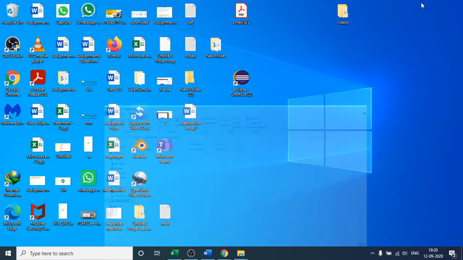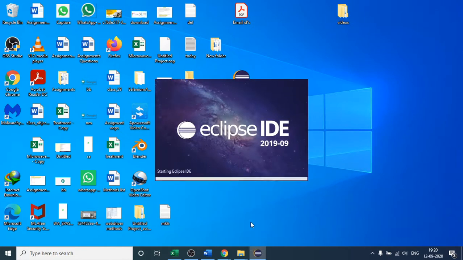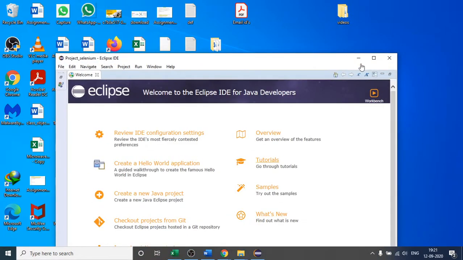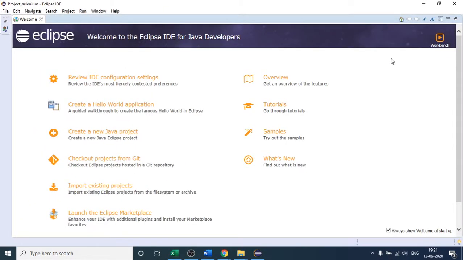It will launch an empty project for me. So let us wait for it to load. It's opened, and then just maximize it. After that you have to click on Workbench. Here is the place where we are going to write our code. So I will click Workbench.